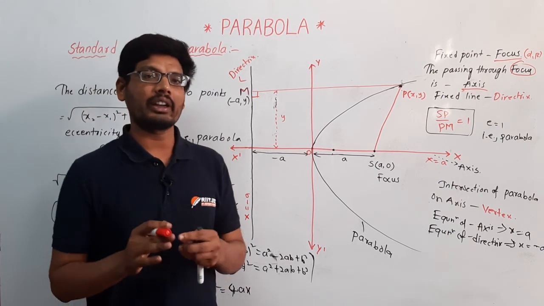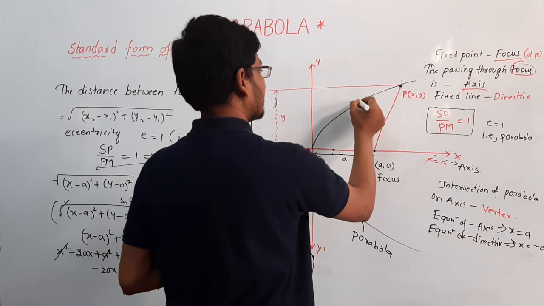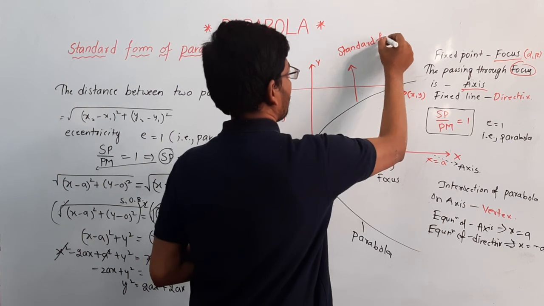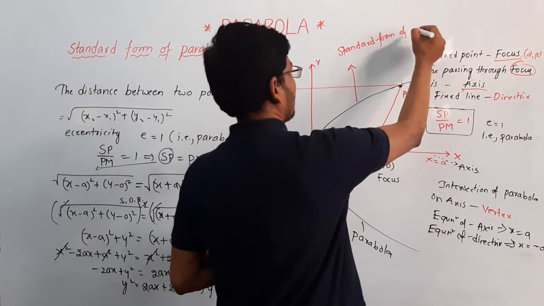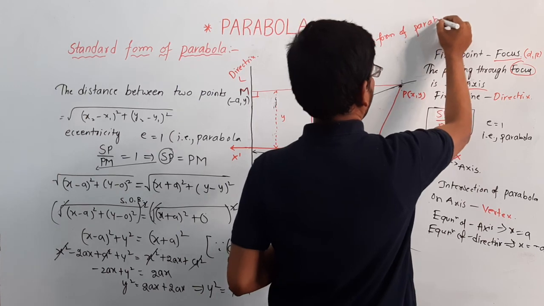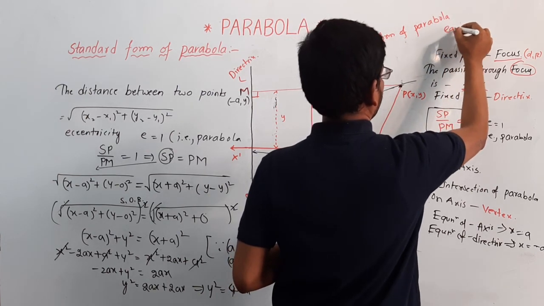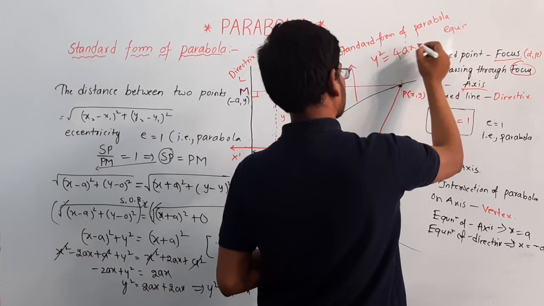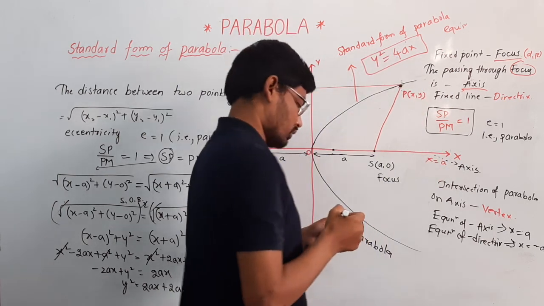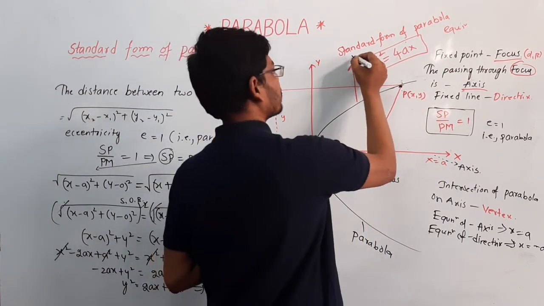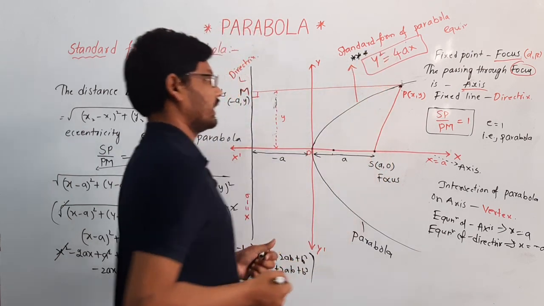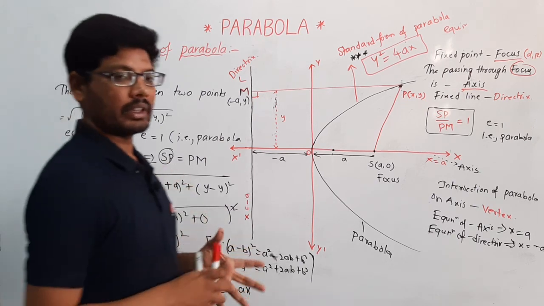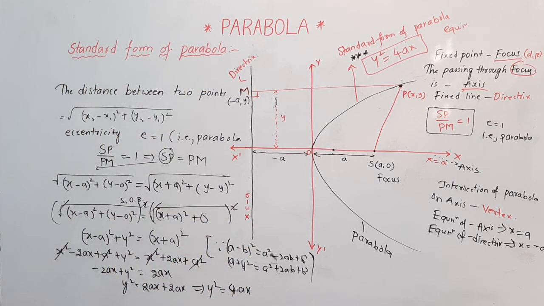This is the most important one. Observe here, the standard form of parabola equation is y square is equal to 4ax. This is the most important one. Y square is equal to 4ax. This is a proof for the standard form of a parabola. Observe clearly here.